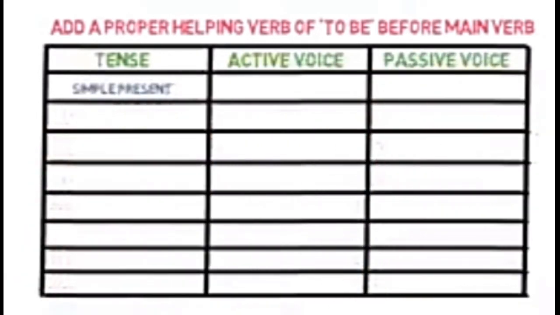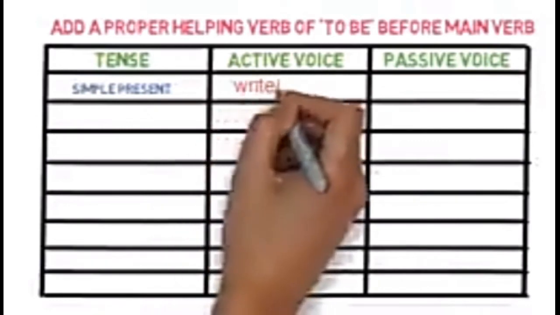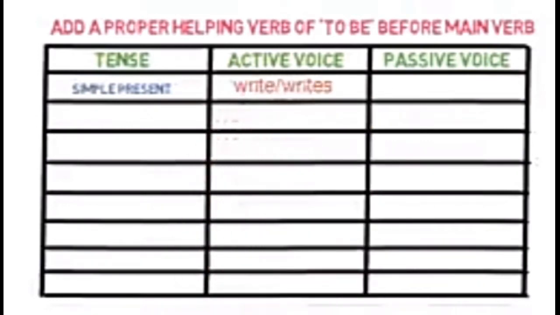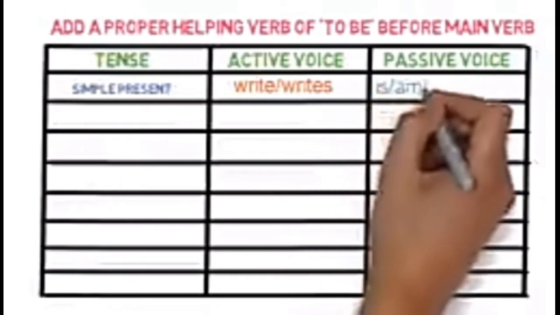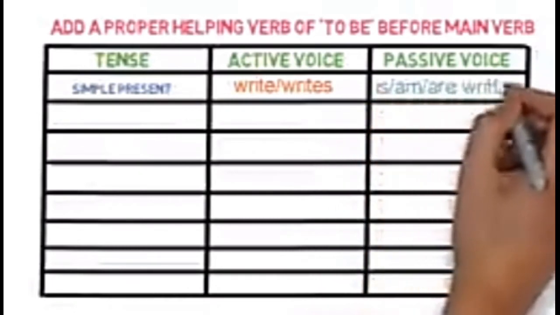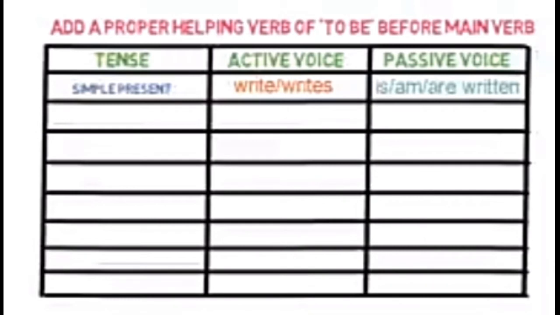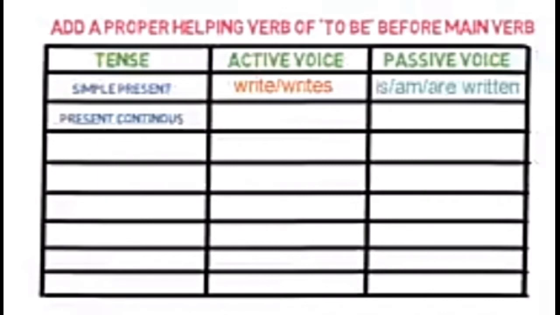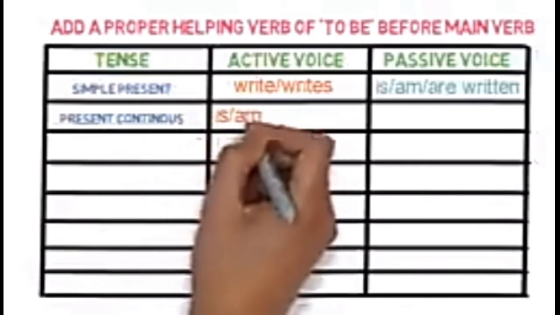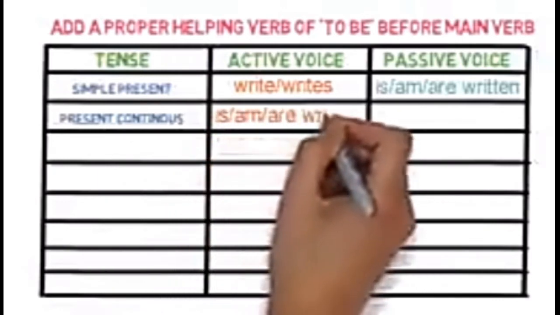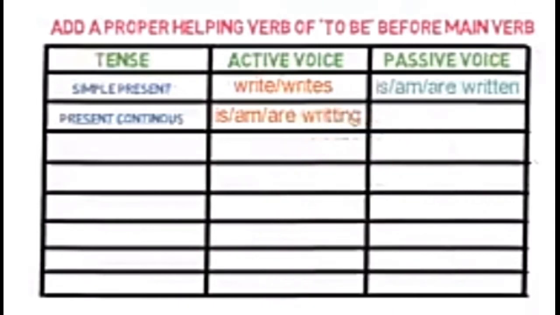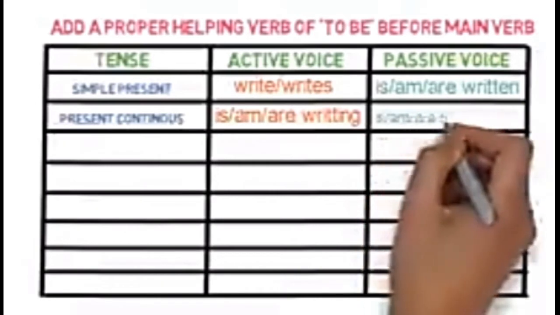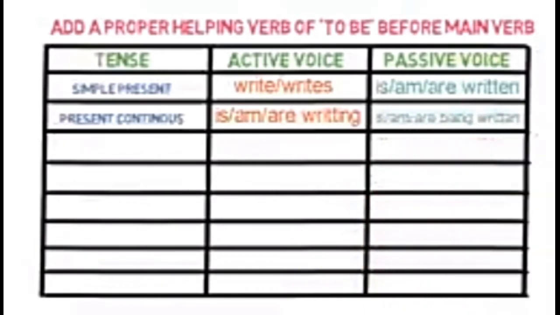Simple present. Here in active voice we have verb's first form write or writes, while in passive voice we add is or am or are depending on whether the object is singular or plural, and written. For present continuous, in active voice we have is or am or are depending on subject is singular or plural, and writing. While in passive voice we add being helping verb with is, am or are, and written as the verb.